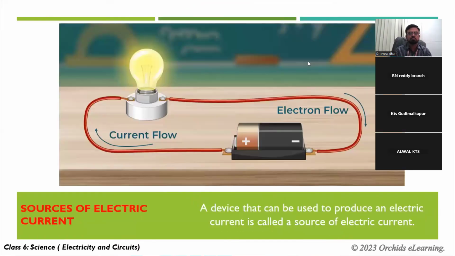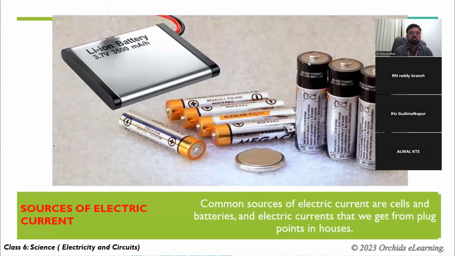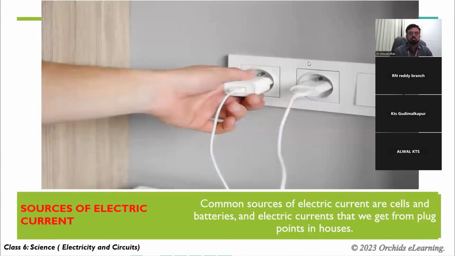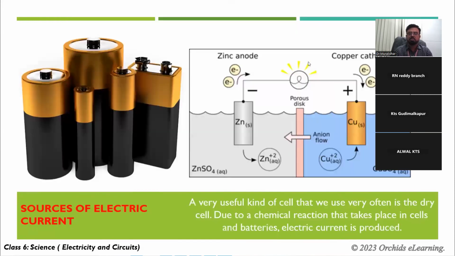Sources of electric current. A device that can be used to produce an electric current is called a source of electric current. Common sources of electric current are cells and batteries, and the electric current that we get from plug points in houses. A very useful kind of cell that we use very often is the dry cell.